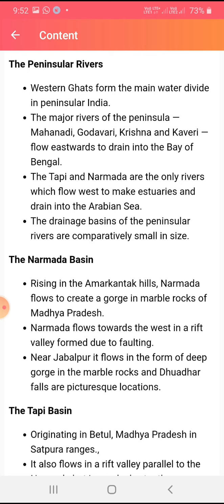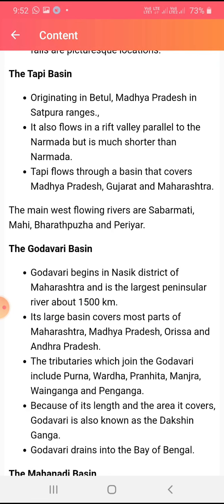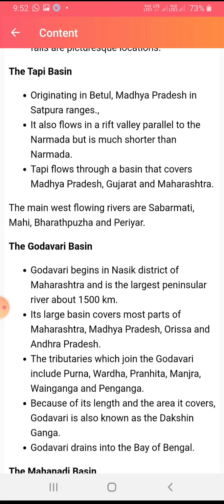The Narmada flows through a gorge in the marble rock of Madhya Pradesh. Do you know about the gorge, students? I described it in the first video. Also define it. The Narmada flows towards the west in a rift valley formed due to faulting. Near Jabalpur, it flows in a deep gorge in the marble rock, and the Dhuandhar falls are a picturesque location. The Tapti basin originates in Betul, Madhya Pradesh, in the Satpura range. It also flows in a rift valley parallel to the Narmada, but is much shorter than the Narmada. The Tapti flows through a basin that covers Madhya Pradesh, Gujarat and Maharashtra.